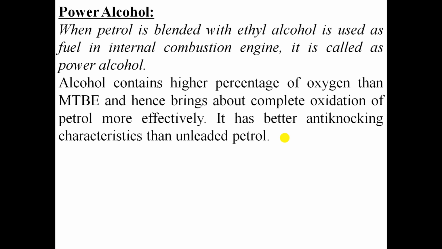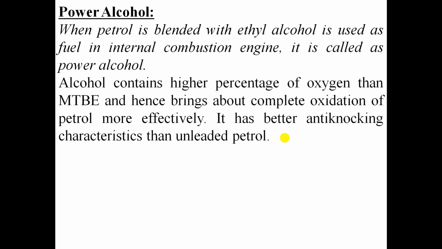Alcohol contains a higher percentage of oxygen than methyl tertiary butyl ether, that is MTBE, and hence brings about the complete oxidation of petrol more effectively. Because of this, it shows better anti-knocking characteristics than unleaded petrol. The alcohol is mainly obtained from molasses, which contains sucrose.